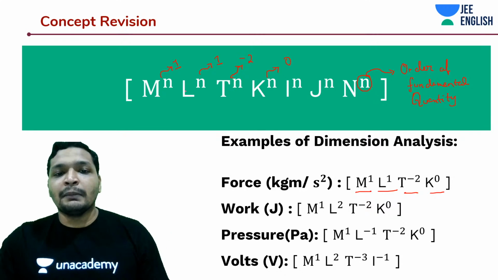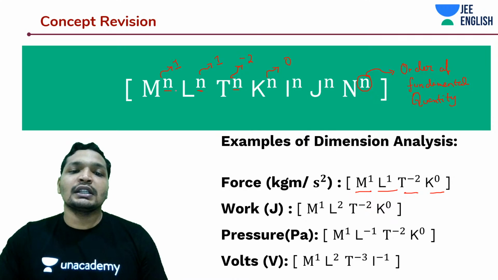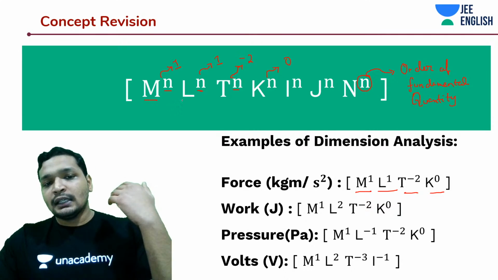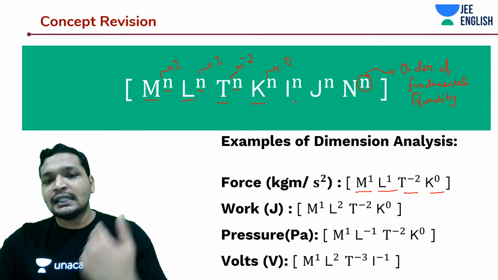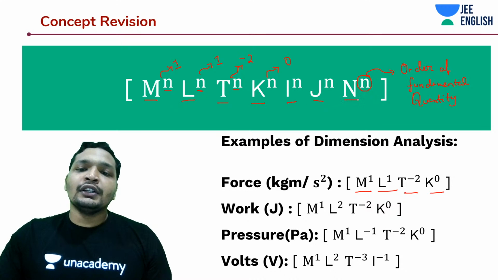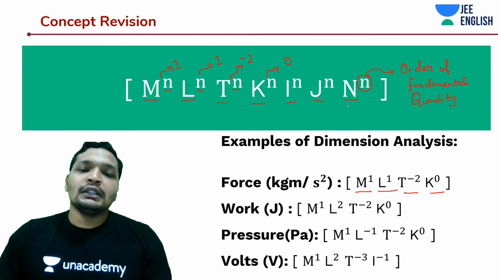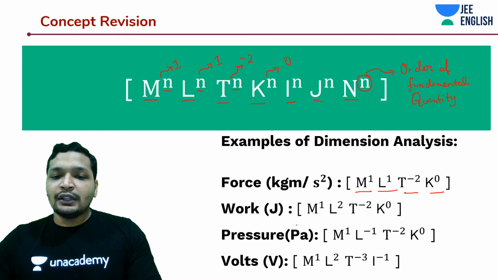This order is directly and indirectly telling you how these things are happening. And the base, which we are using here, M, L, T, K, I, J, N, tells you the fundamental quantities involved in deriving this derived quantity. You can explore later.